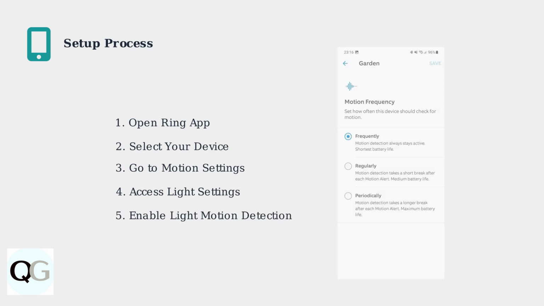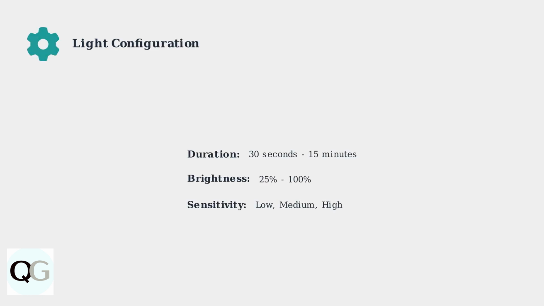Setting up motion activation is straightforward. Open the Ring app, select your device, then navigate to Motion Settings. From there, access Light Settings to configure your motion-activated lighting preferences. In the Light Settings menu, you can customize 3 key parameters. Set the activation duration from 30 seconds to 15 minutes, adjust brightness levels from 25 to 100%, and fine-tune motion sensitivity to match your specific needs.